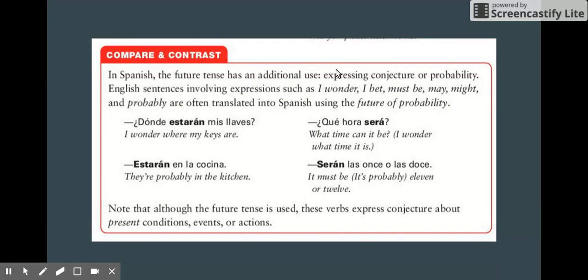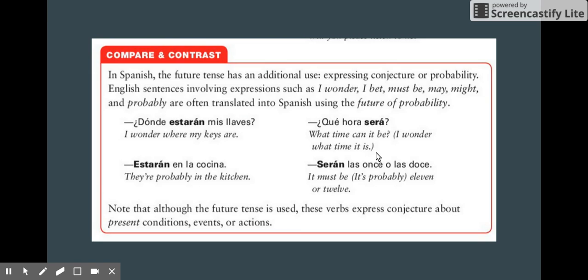Another use of the future tense in Spanish is to express a conjecture or a probability. So the English equivalent is I wonder, I bet, it must be, it may, probably. And in Spanish, all of those are used with the future tense. So the sentence here, I wonder where my keys are. ¿Dónde estarán mis llaves?